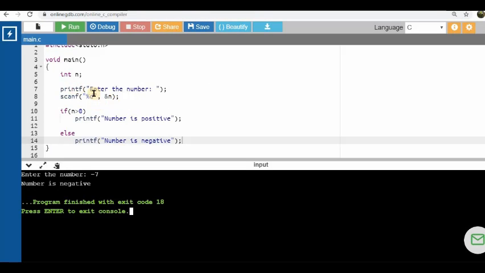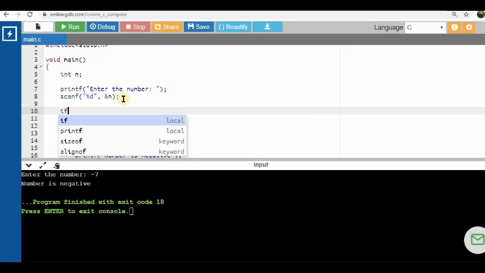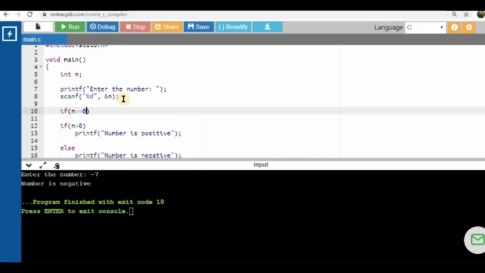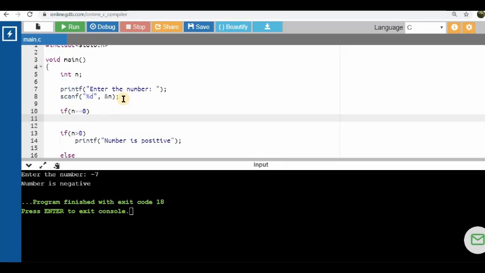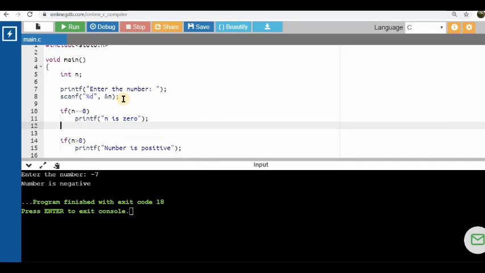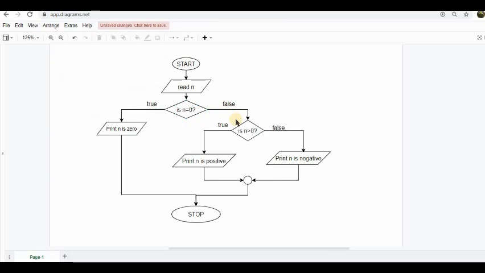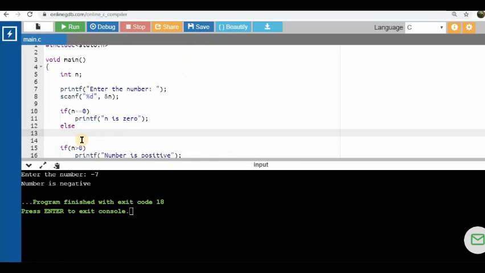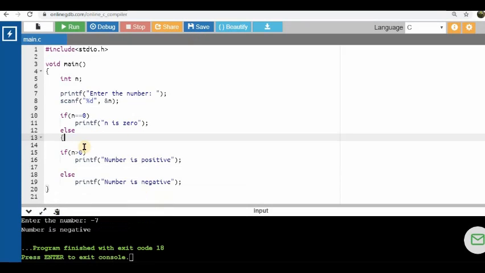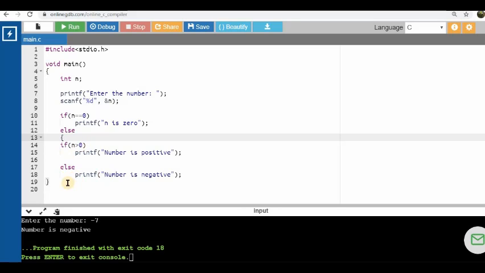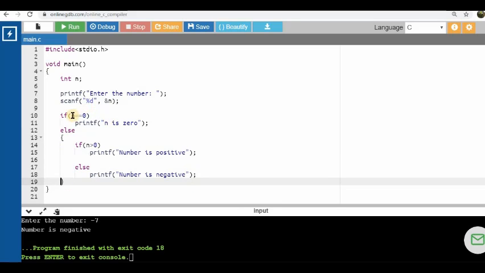I'll go back to my program. Once again, I'm going to read the value of the number, and the first condition is: is the value of n equal to 0? If it is equal to 0, I'm going to print that n is 0. Else, if the value of n is not 0, what happens? The false part of the if statement is another if-else statement. So I'm just going to put the next if-else condition. Whatever I had written previously, I'll write it inside the else block. This is one way of implementing it.